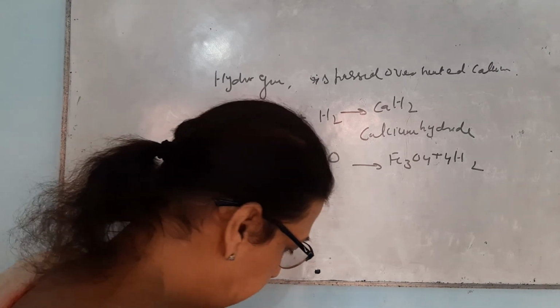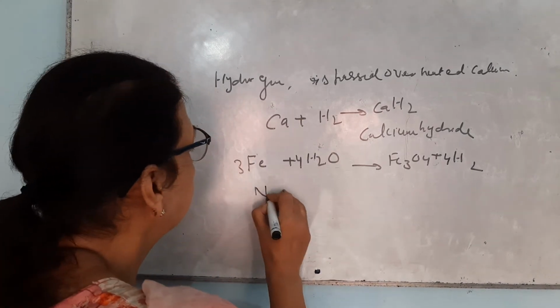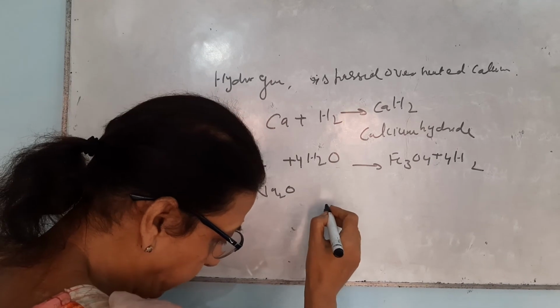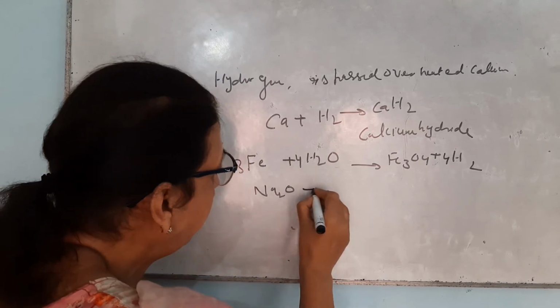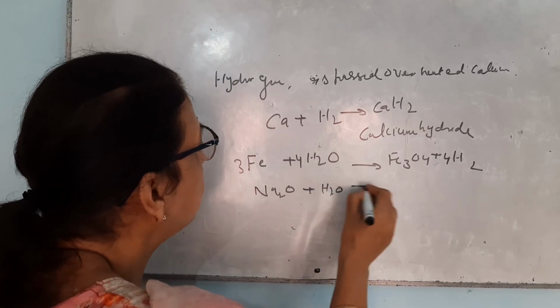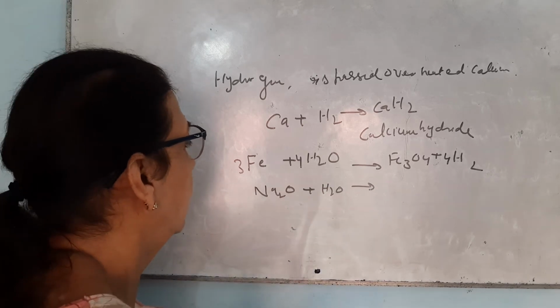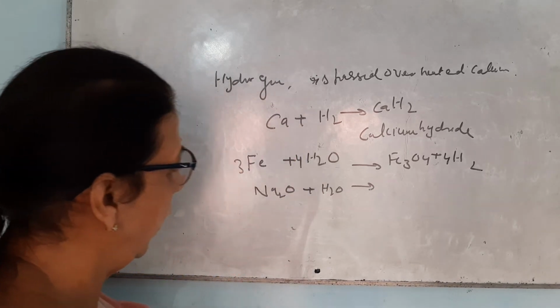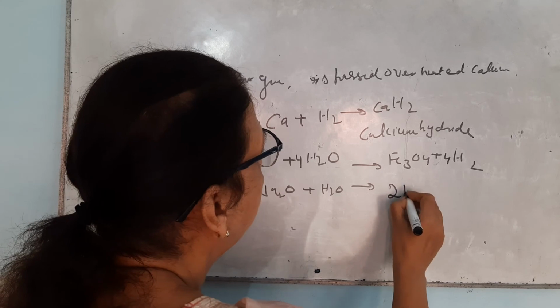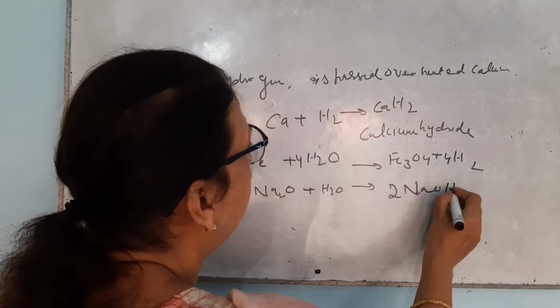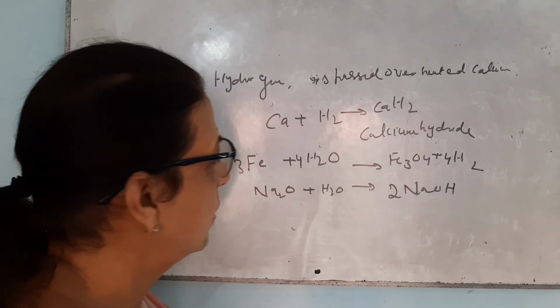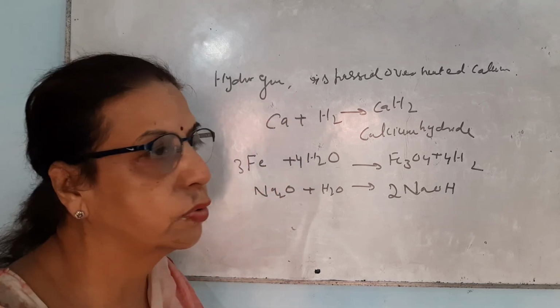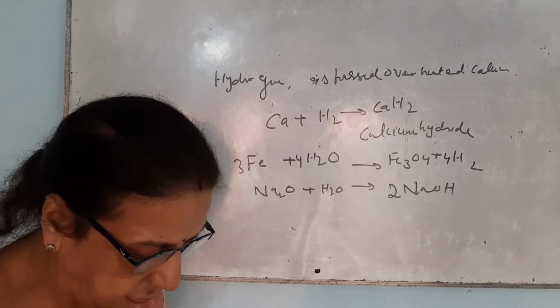Next one is sodium oxide reacts with water. Formulas are not written, there is only a statement, so you have to write formulas yourself. There will be formation of sodium hydroxide when sodium oxide reacts with water.